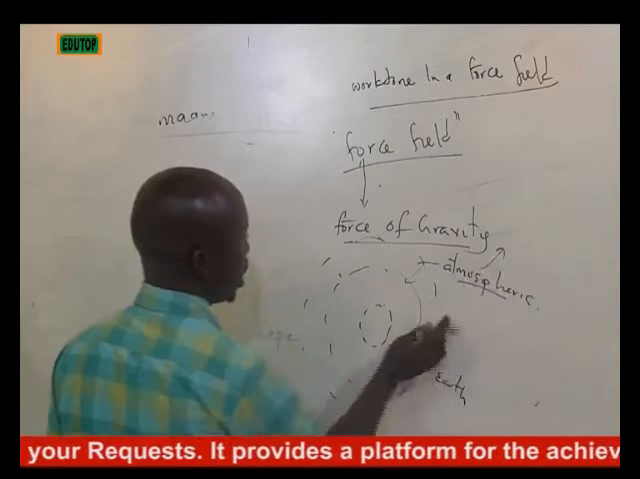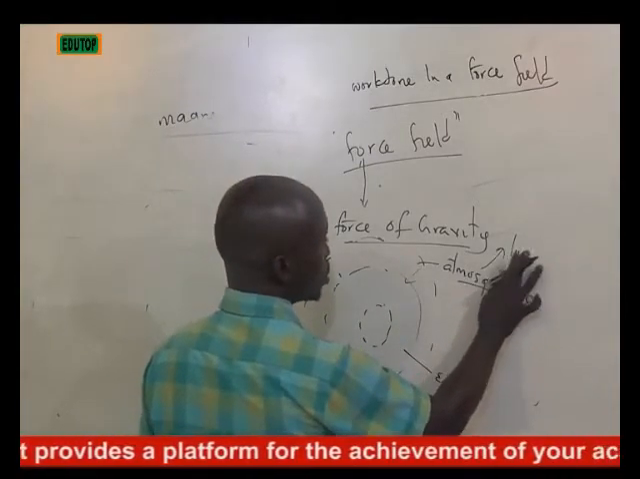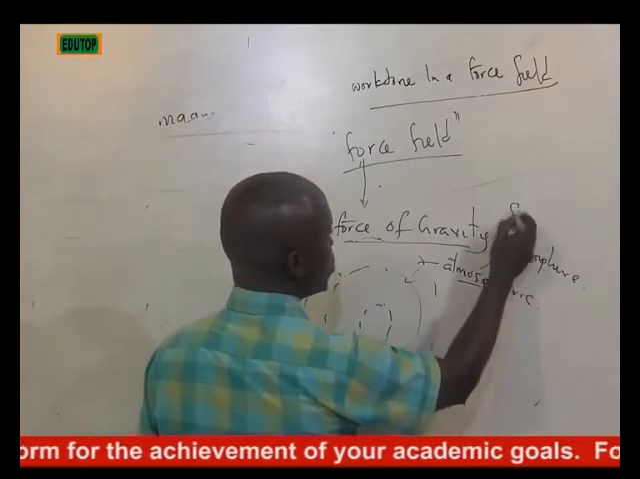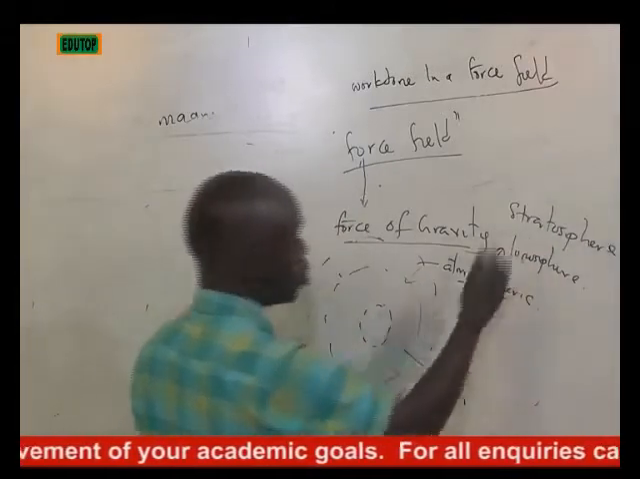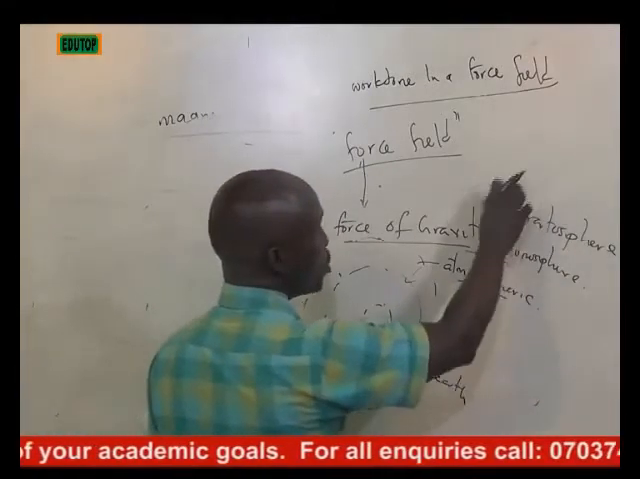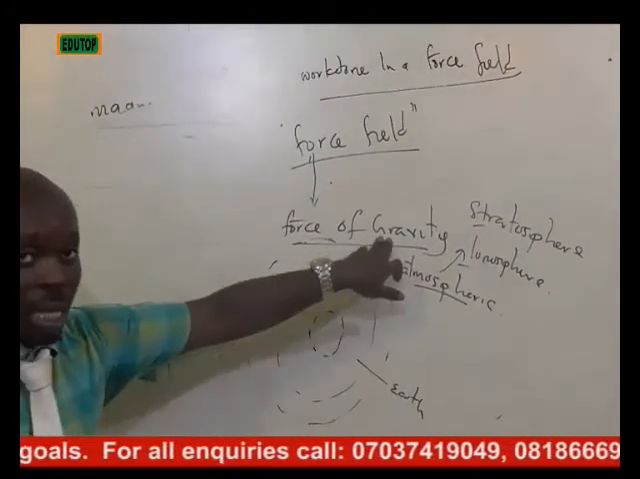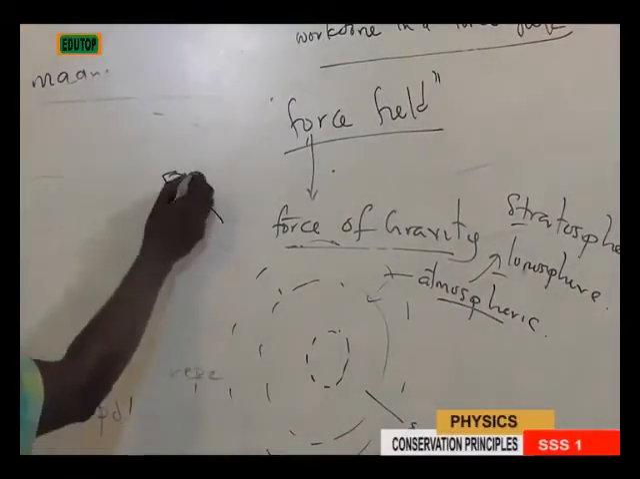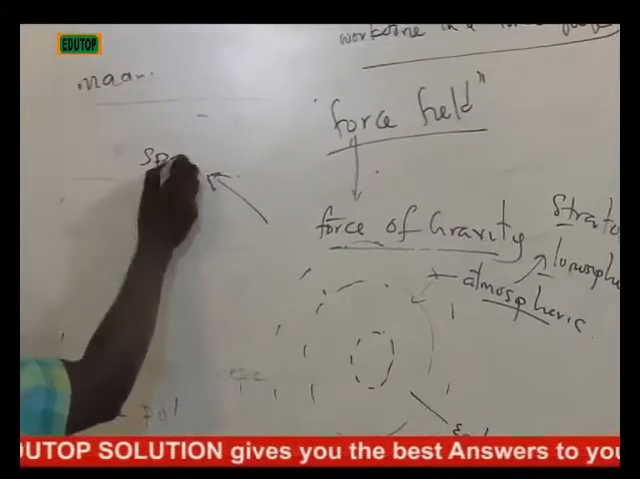If you move higher, then you meet what we call the ionosphere. If you move higher, you meet what we call the stratosphere. Like that, there are many. So immediately there is a particular region you get to where gravity does not take place anymore. And that brings us to what we call your space technology.